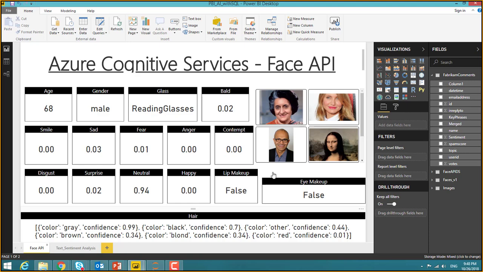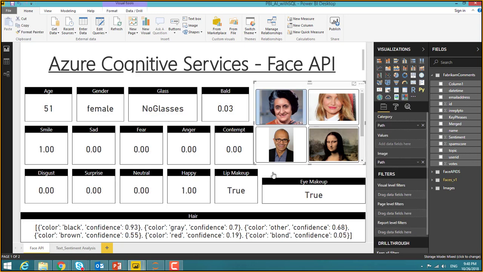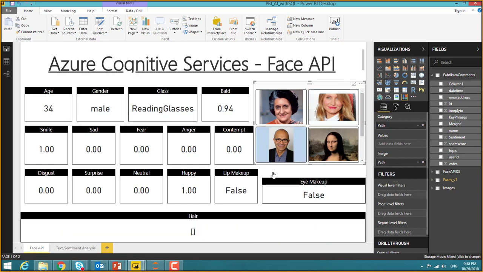The second demo is about extracting the same data but storing that in the Azure SQL database. This one is again using the Face API, but it is much more interactive. As you see, this Power BI report is built in a way where you can scroll down the images and click on the image. You don't have to choose the image from a drop-down box; right now you're doing this much more easily. You click on any image and then you see the values being changed.